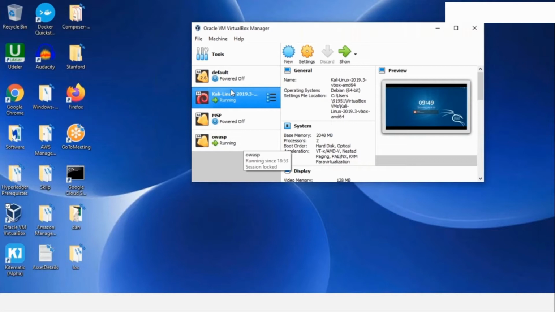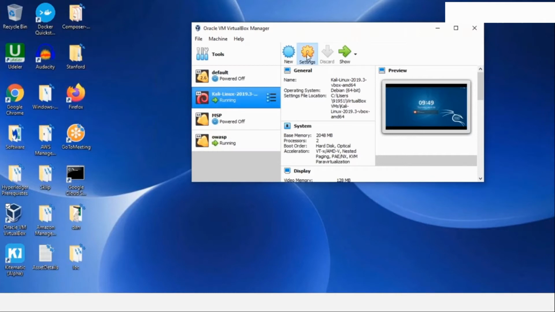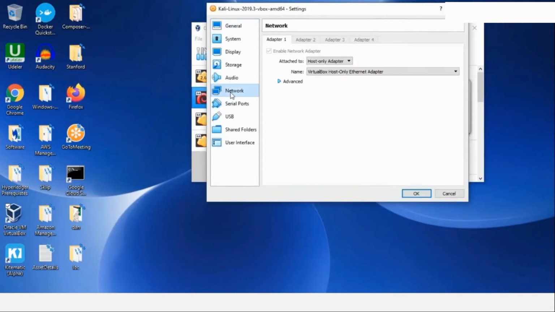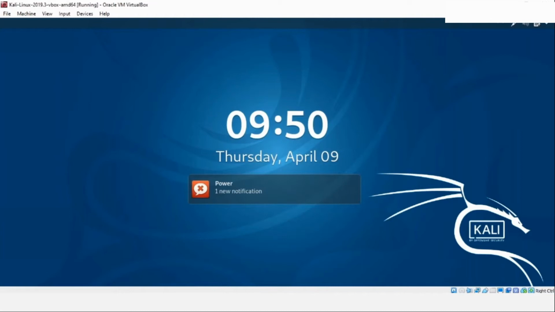How to do that? You can go ahead and set up a host network adapter using the Host Network Manager, and from there go to the settings, and under network, set up the host-only adapter which you created. This will set up the process with the same LAN network. So let's go ahead. I already have both the machines running right now. So this is my Kali Linux. Let's open this.